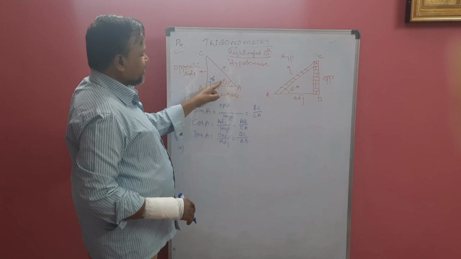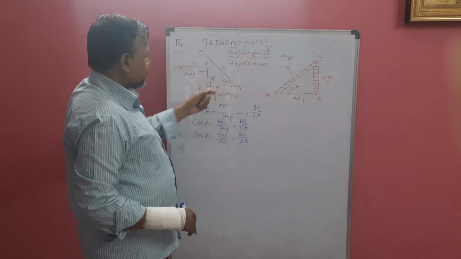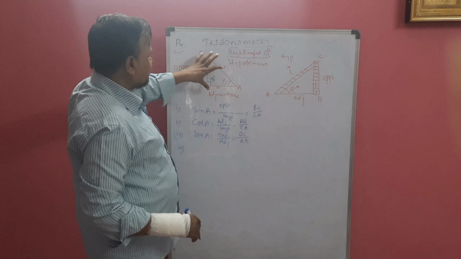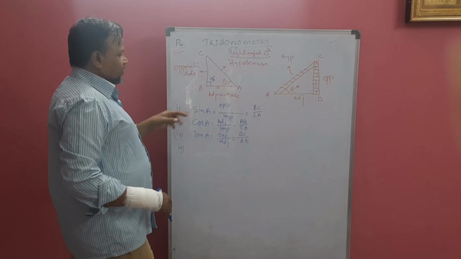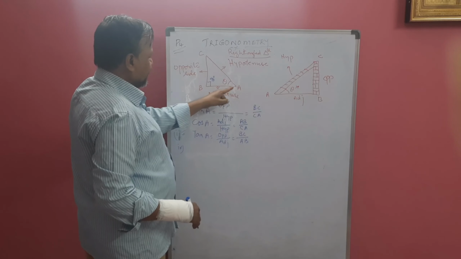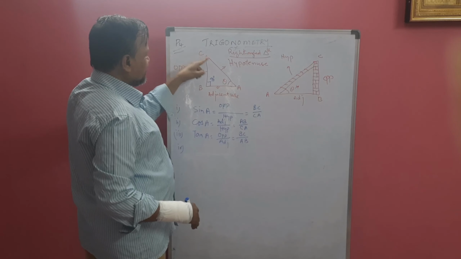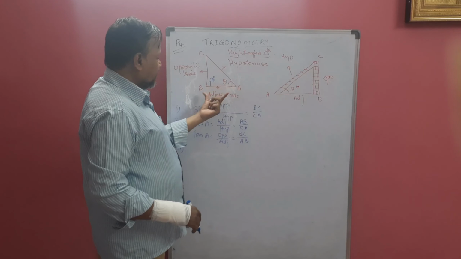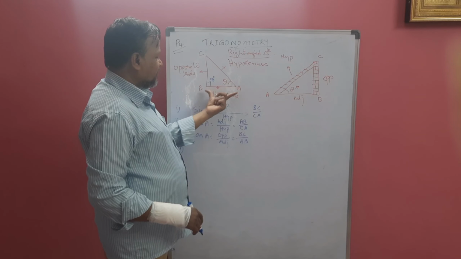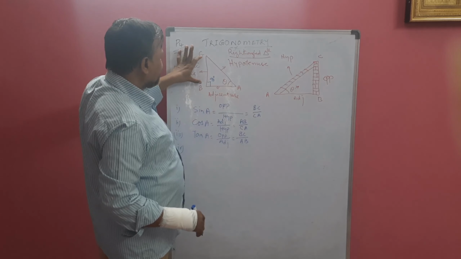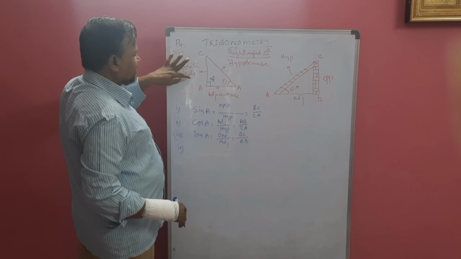Now theta is at A, so we are going to study this triangle. It has 3 sides: AB, BC, CA. AB is called the adjacent side. BC is called the opposite side. Why?